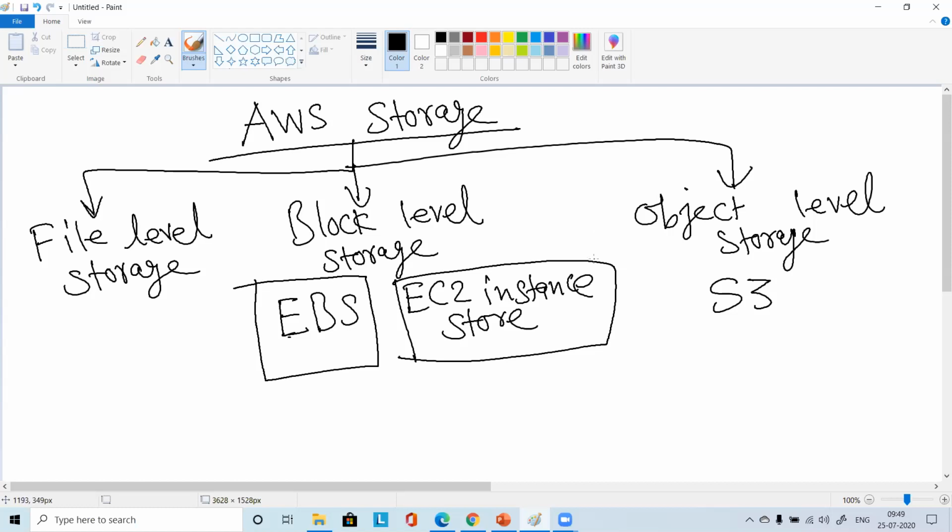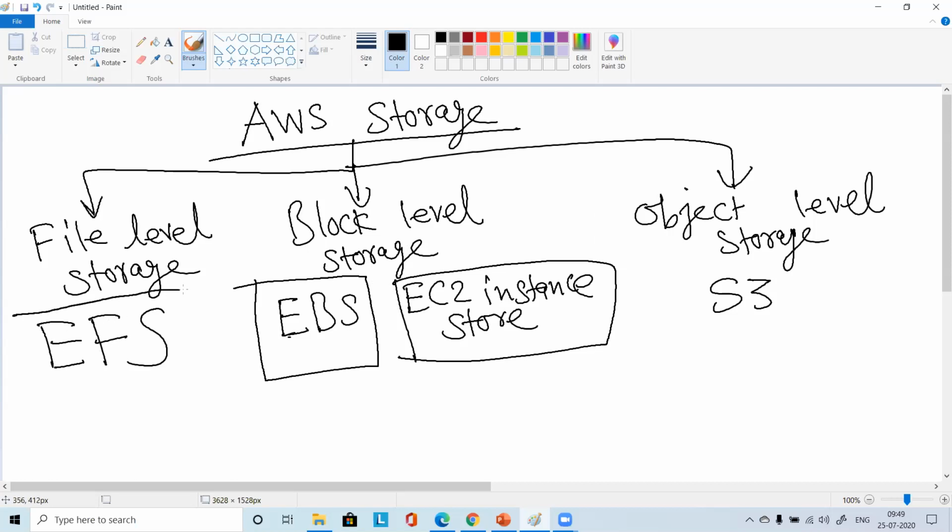How you have C drive in Windows, right? You can create D drive, E drive, other things also, but C drive is used for keeping the operating system stuff. Right or wrong? Right. Exactly like that, this EBS is just like your hard disk. Just understand, EBS is like a hard disk. Again, I'll discuss various components of EBS. Right now, this file level storage, let me introduce EFS here.